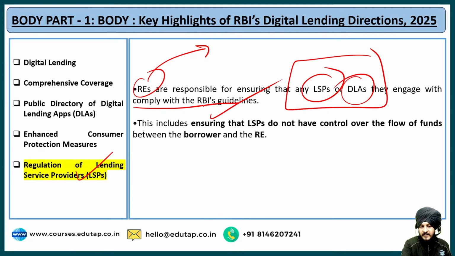Apart from that, when we say that they have to comply with the RBI guidelines, this means ensuring that LSPs do not have control over the flow of funds between the borrowers and the lenders. Whatever transaction is happening between the borrowers and the lenders, these LSPs should not have any control with respect to funds. As I told you, they are going to play the role of the facilitator only.